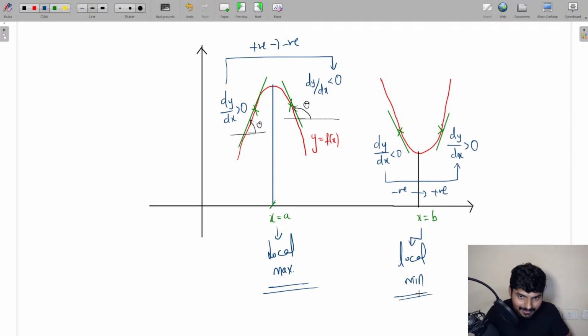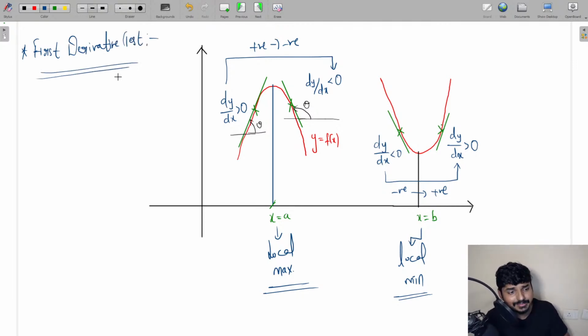So to sum it up, guys, in the case of the first derivative test to find out the local maxima and local minima, you first have to find the critical point. How do you find the critical point? The function will be given, y is equal to f of x. You figure out f dash of x and equate it to 0. From this, you are going to get the critical points.